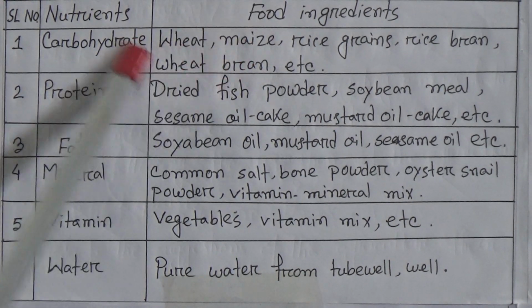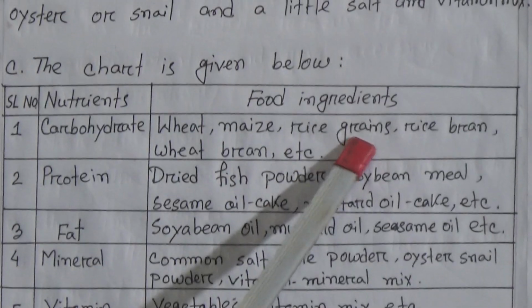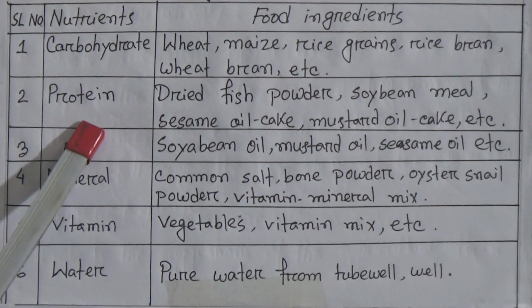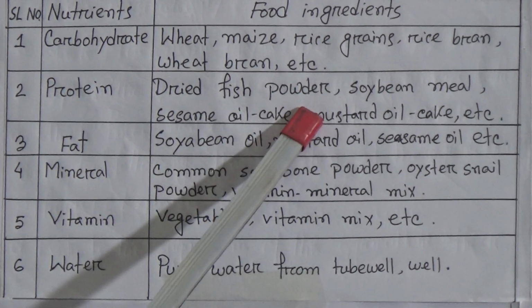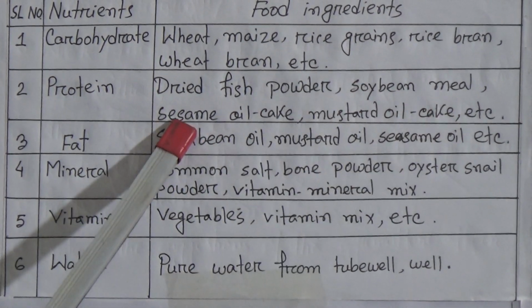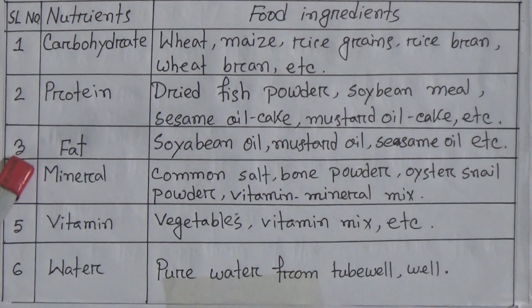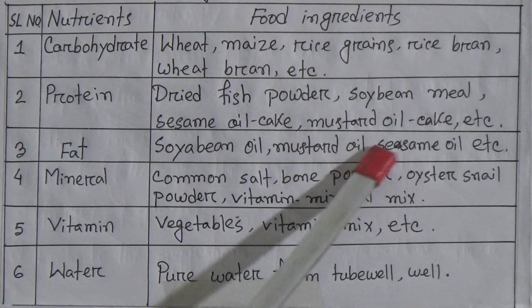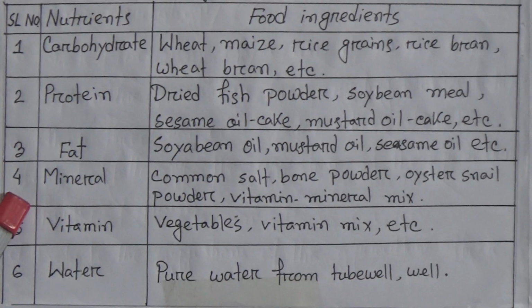Food ingredients of carbohydrate are wheat, maize, rice grains, rice bran, wheat bran, etc. Number 2, protein. The food ingredients of protein are dried fish powder, soybean meal, sesame oil cake, mustard oil cake, etc. Number 3, fat. Soybean oil, mustard oil, sesame oil, etc. are the food ingredients of fat.